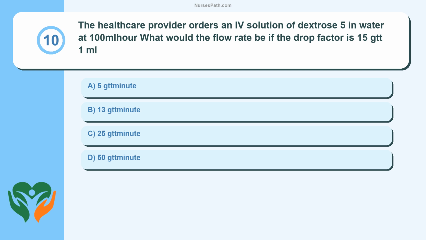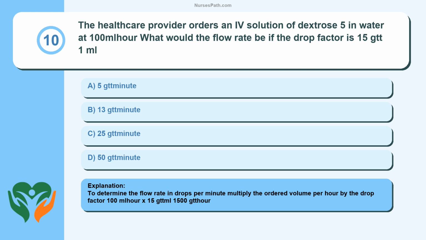Question 10. The healthcare provider orders an IV solution of dextrose 5% in water at 100 mL per hour. What would the flow rate be if the drop factor is 15 gtt per mL? A. 5 per minute. B. 13 per minute. C. 25 per minute. D. 50 per minute. To determine the flow rate in drops per minute, multiply the ordered volume per hour by the drop factor: 100 mL x 15 gtt/mL = 1500 per hour.